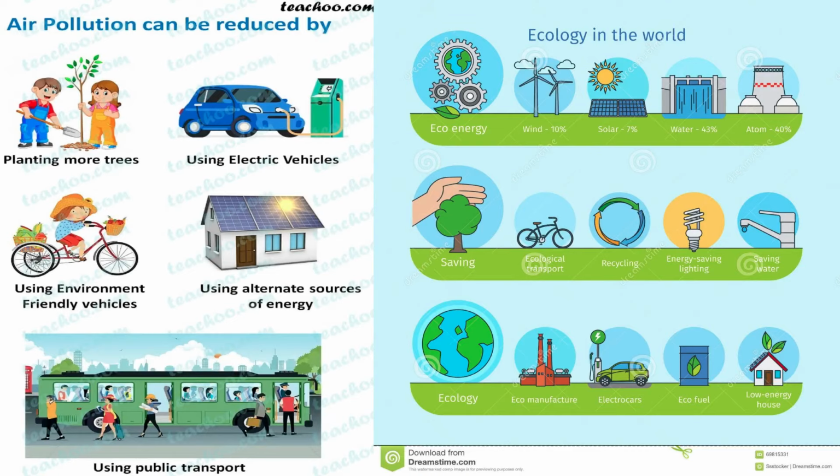Now, see, children, here are different images, many images are there, which is basically showing you how you can reduce air pollution to a certain extent, suppose by planting more trees, using different electric vehicles. Now, electric vehicles is a very new concept. It has not been started much in India as of yet, but once it comes in full force, then it will definitely benefit the mass. Okay, all our human beings will be benefited with that. So it runs in batteries basically.